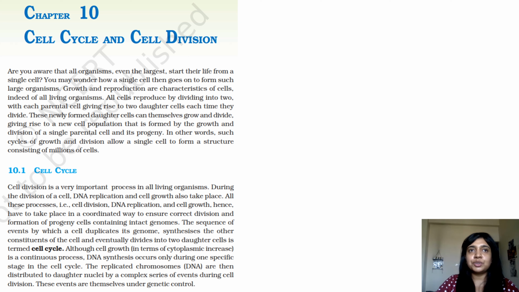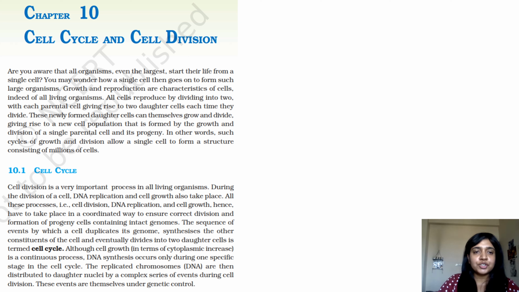Like they will ask you that if the genetic content at the beginning is 2n, what will be the genetic content in G2, or what will be the number of chromosomes in meiosis 2's anaphase. So those sort of questions come. So till we reach that point, let's go to the chapter and let's see what NCERT has given us and how to build up your important information notes from it.